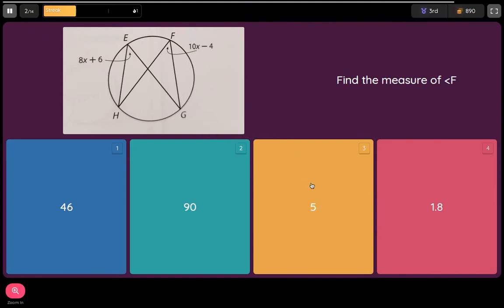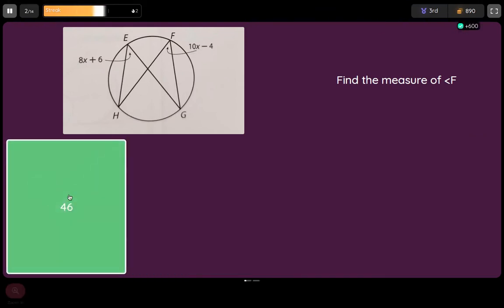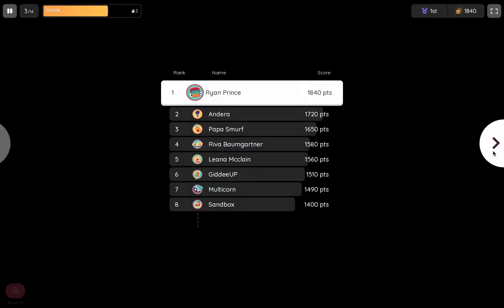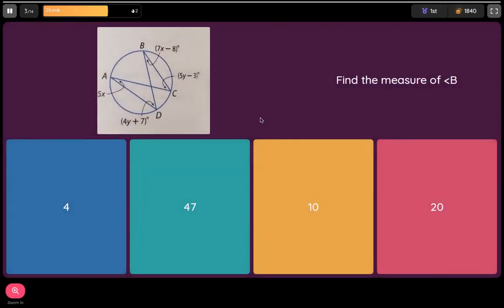So you'd want to click that answer, right? Well, not really, because that's not the angle measurement for F. So make sure you don't do that. Solve for x and then plug it back in. So 5 plugs back into here: 5 times 10 is 50, minus 4 is going to give us 46 degrees. And I'll do some of those types of problems actually writing it all out as well.